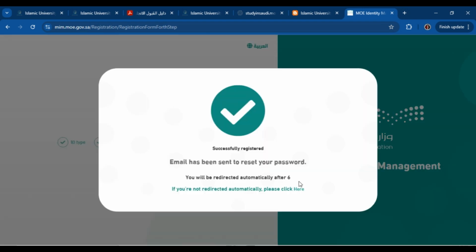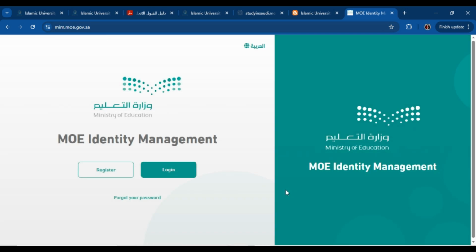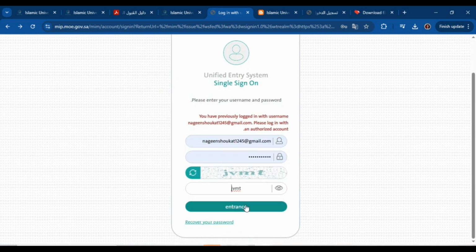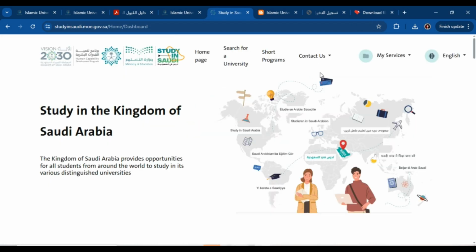Okay, so now you have been registered and you will be redirected to the login page. Now you have to log in. Click login. Now enter your username and password, then type this code and click login. Now this type of page will be open.